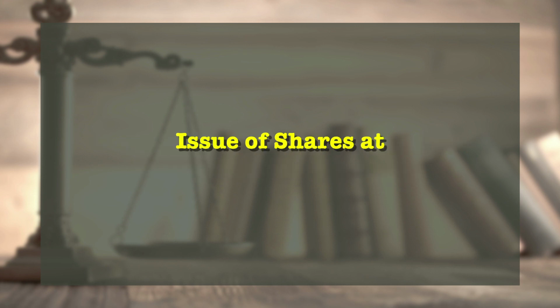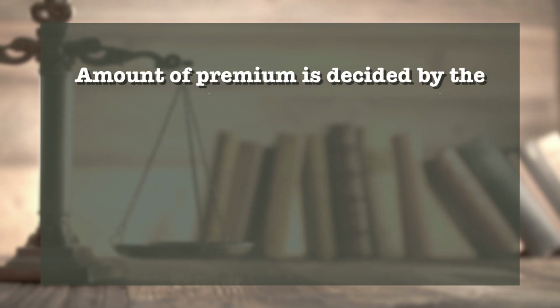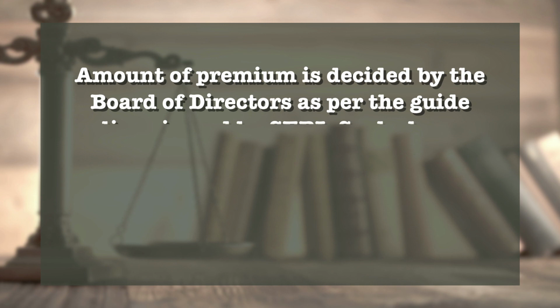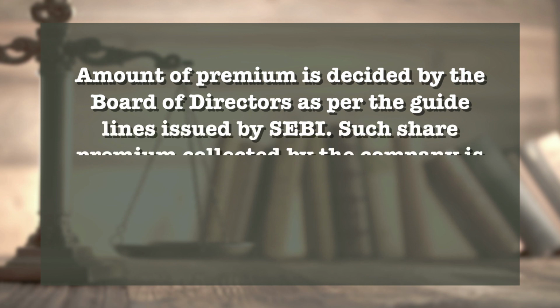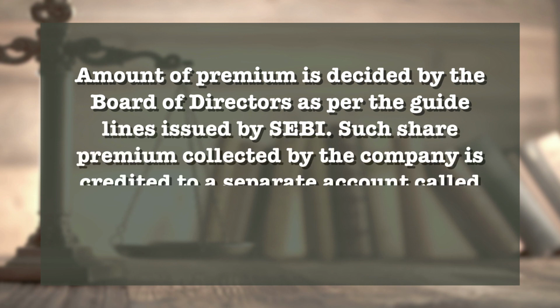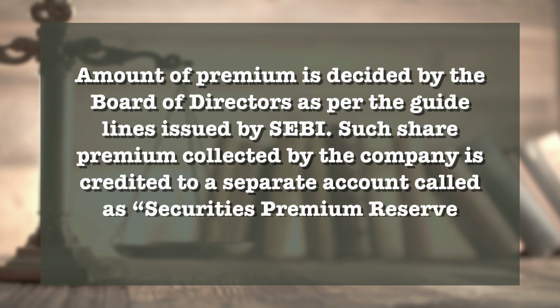Now we understand what is meant by issue of shares at a premium. When the shares are issued at a price higher than the nominal value of the shares, then it is called shares issued at a premium. The amount of premium is decided by the board of directors as per the guidelines issued by SEBI. Such share premium collected by the company is credited to a separate account called the Securities Premium Reserve Account. Although the securities premium account is a profit to the company, it is not a revenue profit.